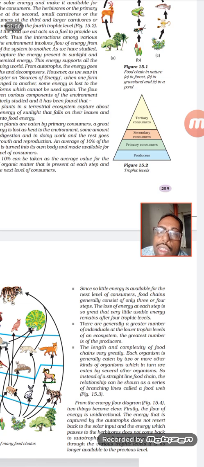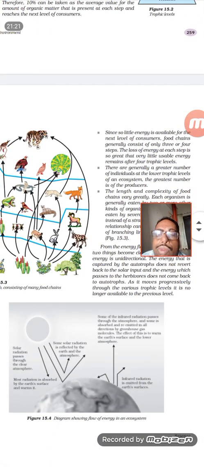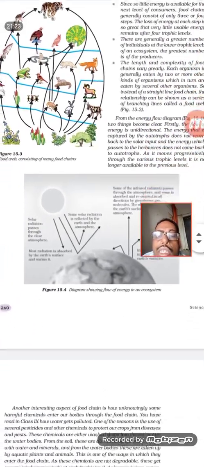Am I clear? So producers first, then primary, secondary, tertiary consumers, the food web and the food chain. Please go through this, and if you have any doubts, please reply back.